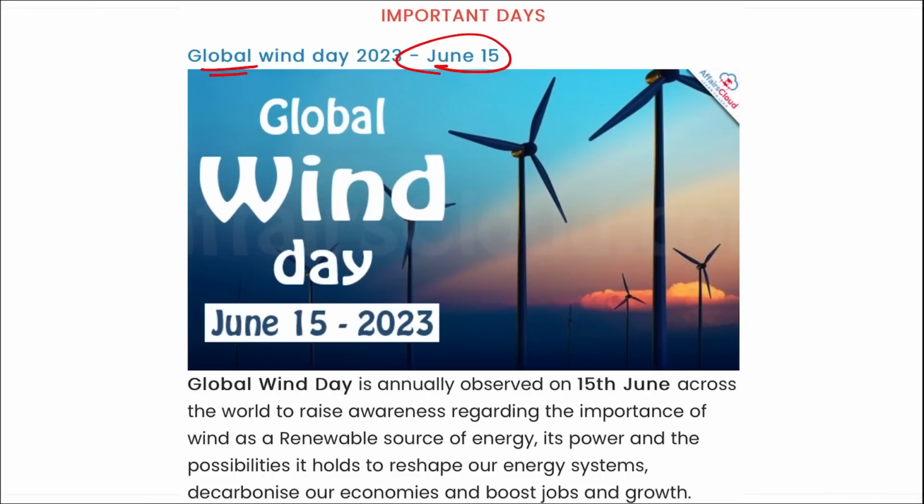Global Wind Day is observed on 15th of June. Which state has topped in the production of wind energy in India? It is Rajasthan that has topped this index, followed by Gujarat in second position and Tamil Nadu in third position. So these were your revision part, friends.